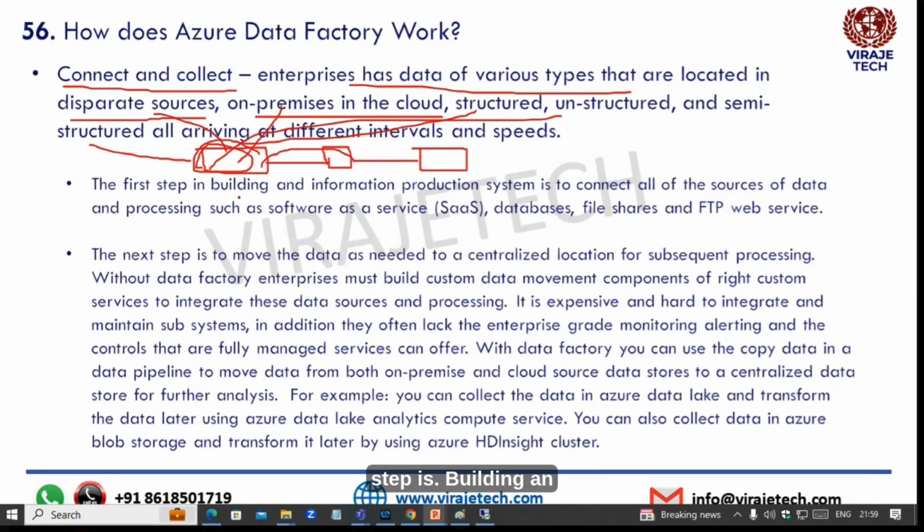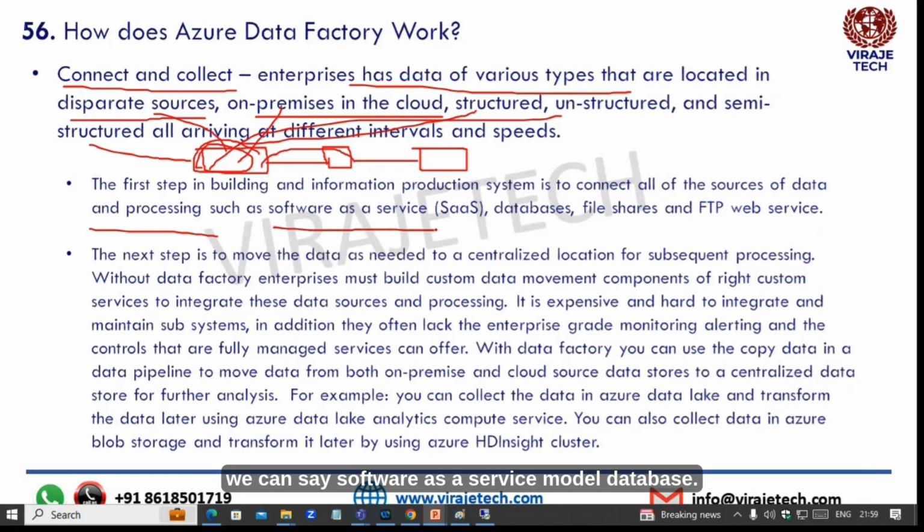So the first step in building an information production system is to collect all the sources of data and processing, like software as a service, a database, FTP, web services, file server, anything. So from the source, it will collect the data. The next step is to move the data as needed to a centralized location for subsequent processing.